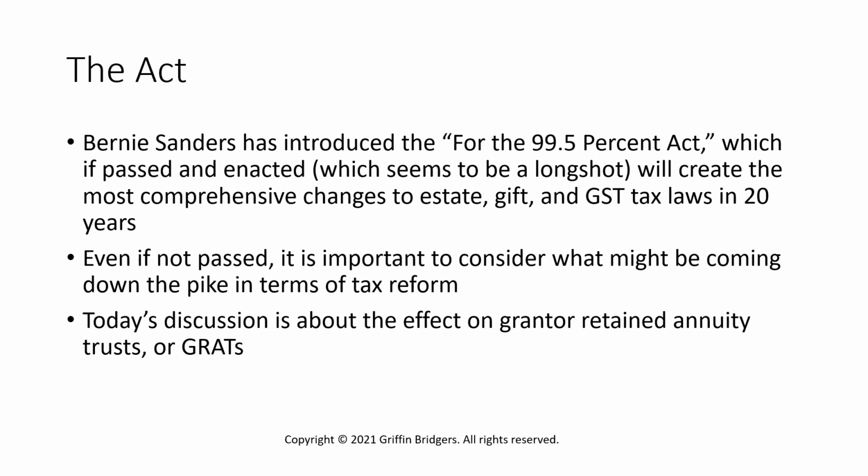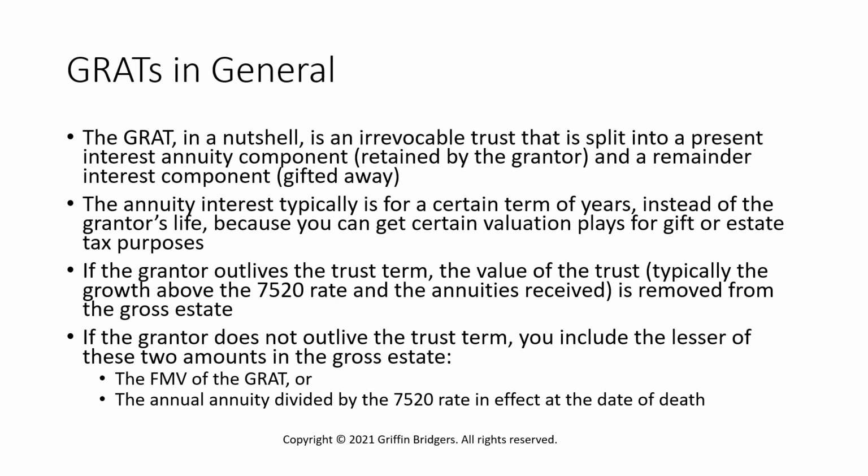Now, I note that GRAT reform has been on the list for well over a decade, dating back to at least the Obama administration. This is really the first time we've seen this proposed as a meaningful change to GRATs. A number of other people have proposed it, but really in contexts where it wouldn't have really gone very far at all. Now, what this does is it changes some of the valuation plays you can get within a GRAT.